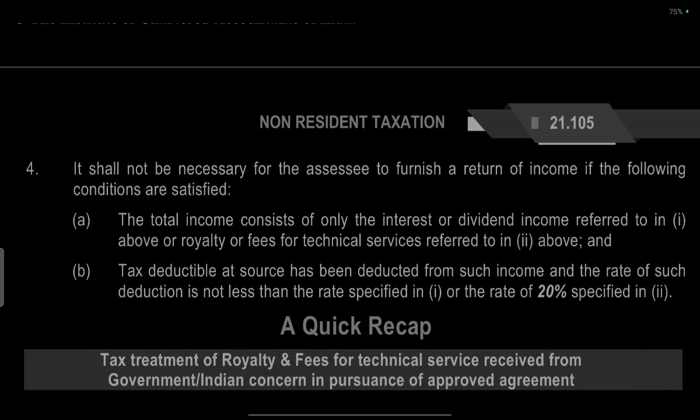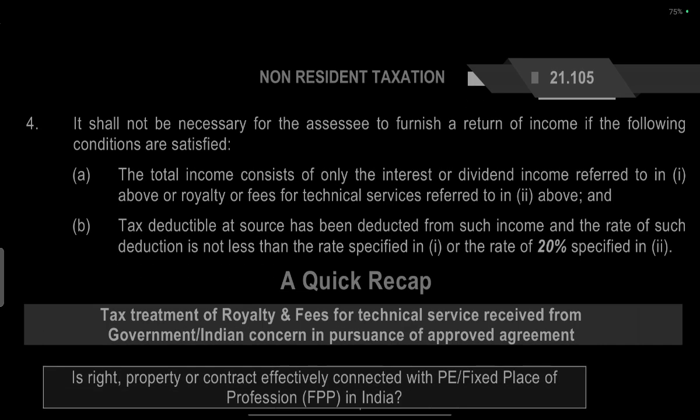It shall not be necessary for the assessee to furnish a return of income if the following conditions are satisfied. The total income consists only of the interest or dividend income referred to in point one above, or royalty or fees for technical services referred to in clause two above, and the tax has been deducted, and the rate of such deduction is not less than 20%.